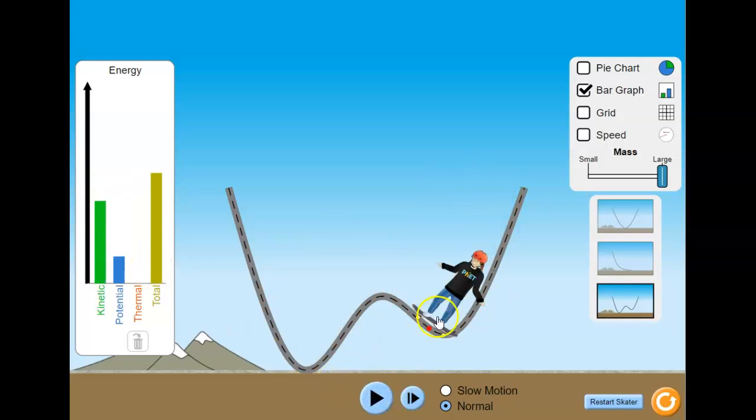All right. So you can see how the kinetic and the potential energy changes as he goes up and down these hills. All right. And the total amount of energy stays the same. It doesn't change. This bar right here never changes. All right, let's watch it a couple more times.